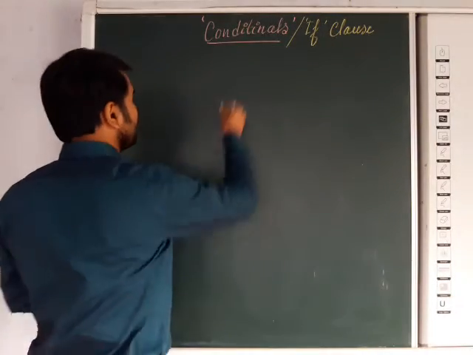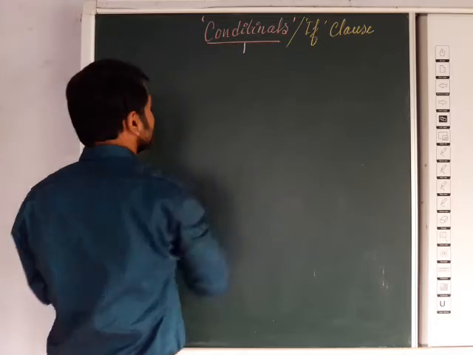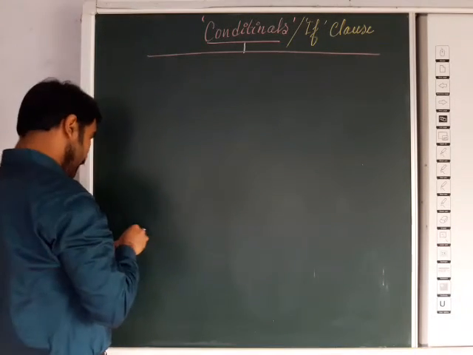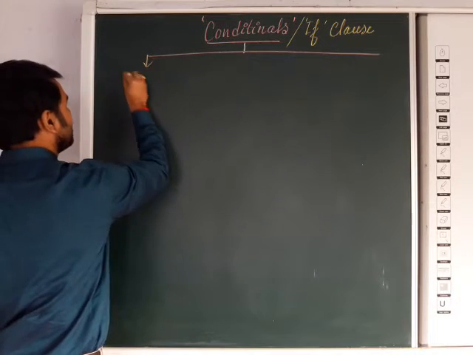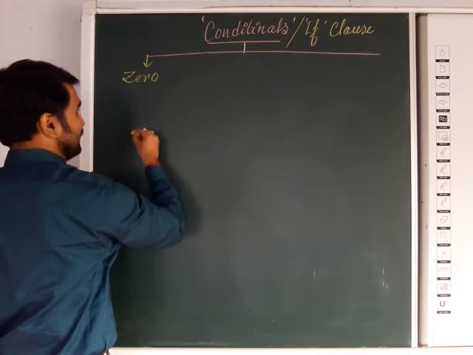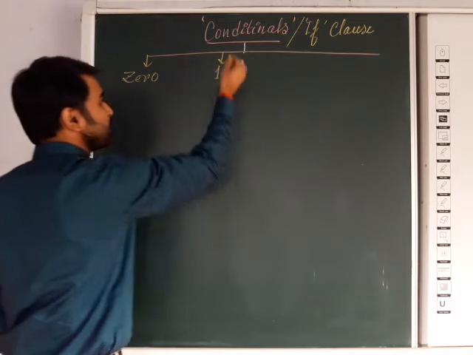If we go for the conditional, then we may divide that conditional into four different categories. What are they? One by one we will discuss. The first one will be zero conditional. The next one will be the first type of conditional.